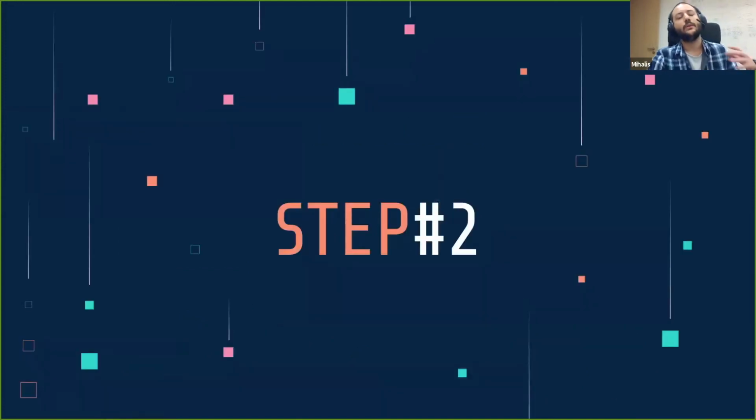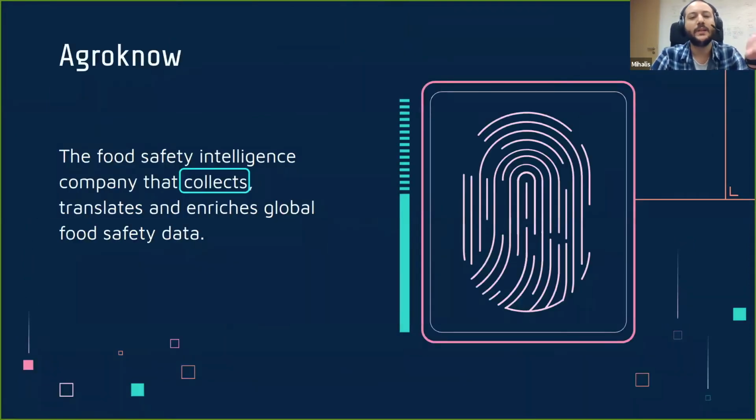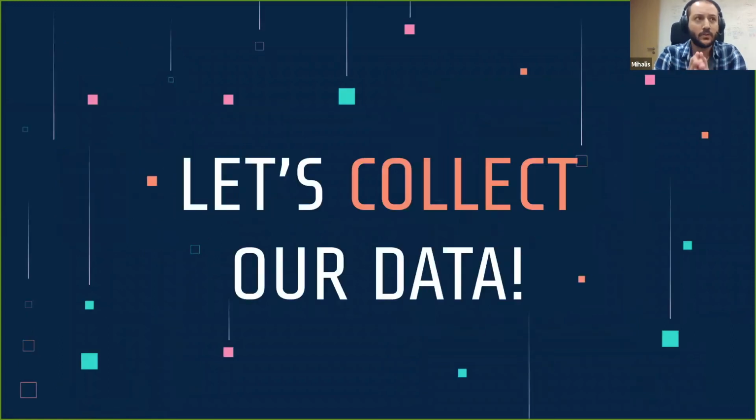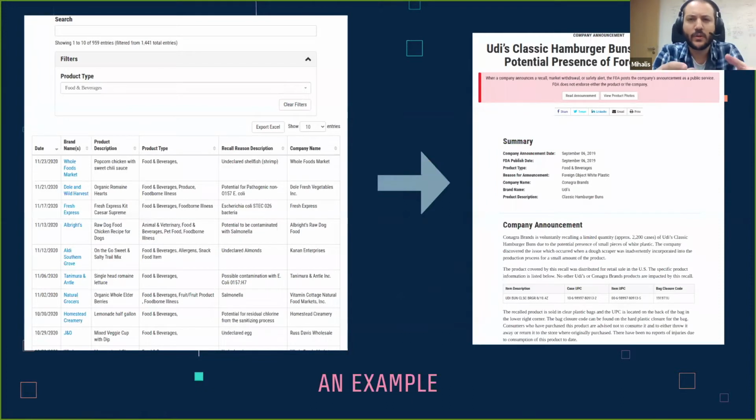Okay, so we've identified the data, we've talked about food safety data. Now let's move on to actually collect this data. So the next step would be to collect them. And just to give you a quick overview, this is a quick example actually from one of the sources within the United States. You can see on the image on the left, this is the list of the latest food safety recalls that have taken place.